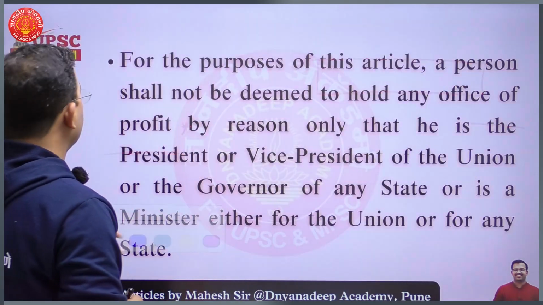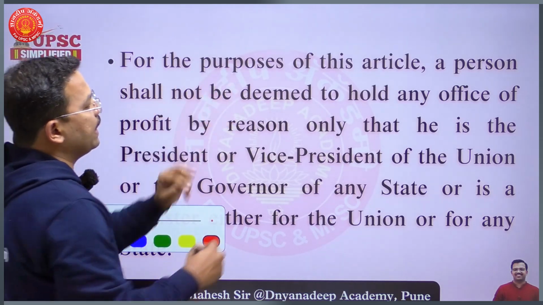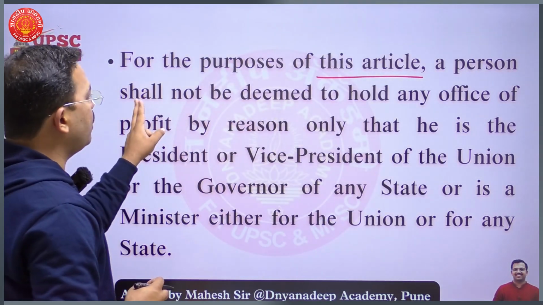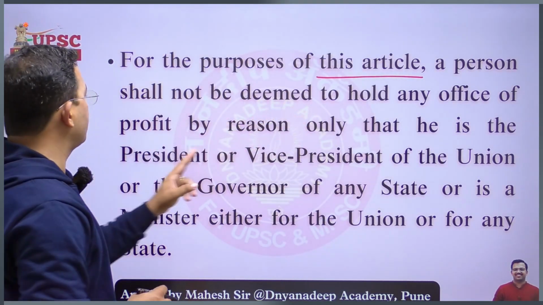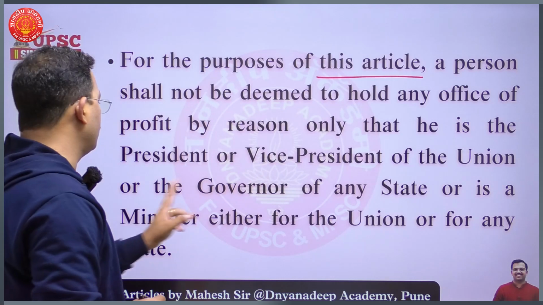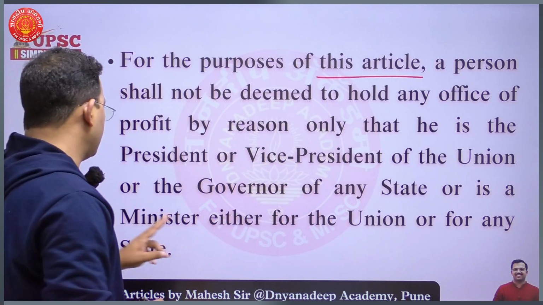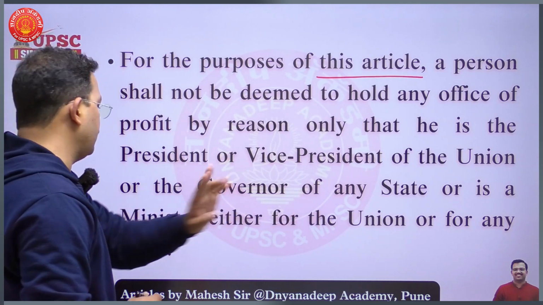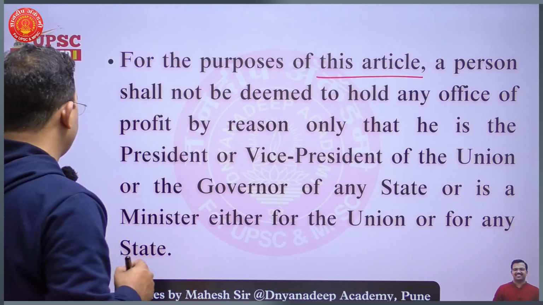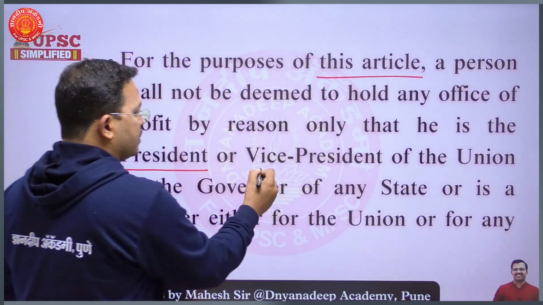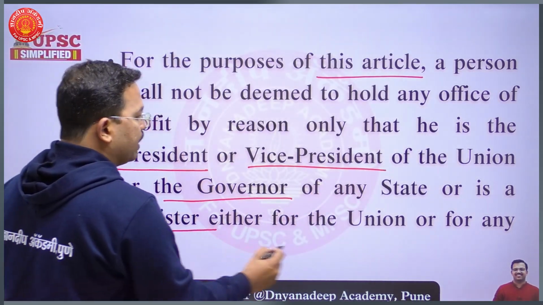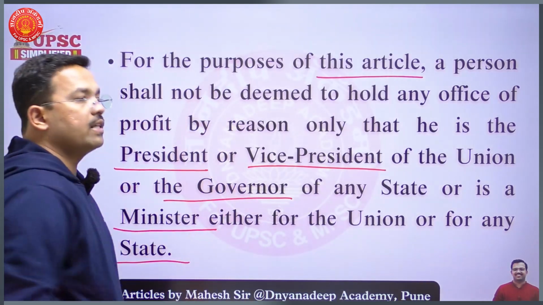Now, the important part. For the purpose of this article that we are studying, a person shall not be deemed to hold any office of profit by reason only that he is the President or Vice President of the Union or the Governor of any state or is a minister either for the Union or any state. Meaning which things will not be treated as office of profit. So if that person is already a President, a Vice President, a Governor of a state, or a minister in the center or in a state, it will not be called an office of profit.